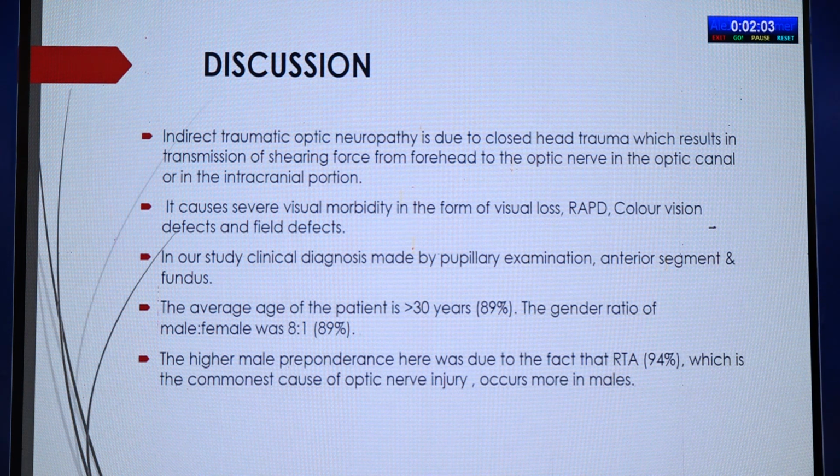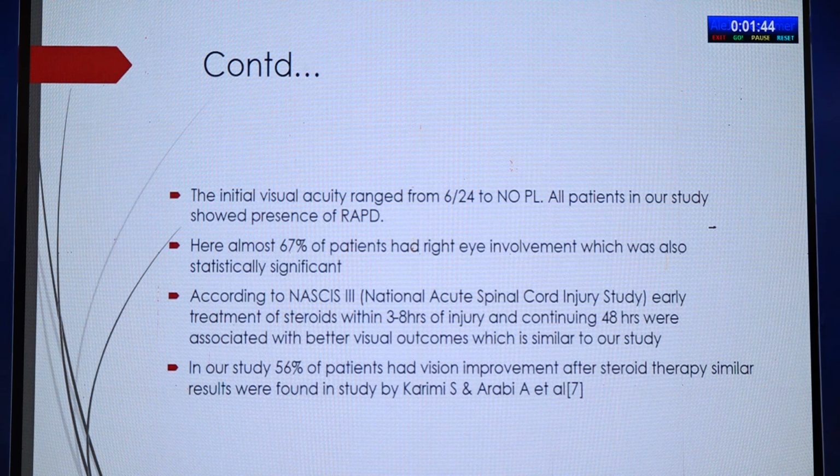The average age of the patient is more than 30 years, that is 89%. Gender ratio of male to female is 8:1, showing male preponderance. The high male preponderance here was due to the fact that RTA is the major cause here, and it is the commonest cause of optic nerve injury, which occurs more in males. Initial visual acuity ranges from 6/24 to no perception of light. All the patients have shown RAPD, and 67% of the patients had right eye involvement, which was also statistically significant.